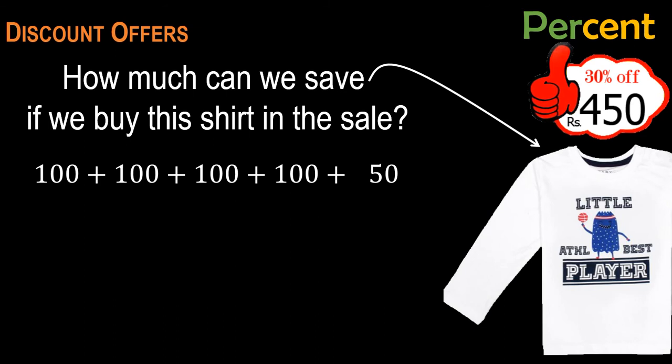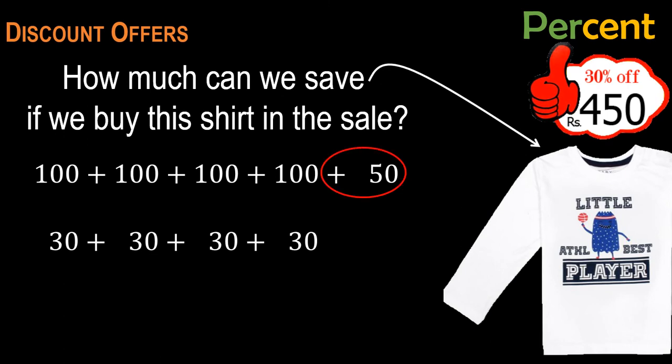Now there is a discount of 30%. 30% means 30 out of every 100 rupees. So we have got 30 rupees from each of the 100 rupees like this, and we are left with this 50. We cannot get 30 out of it because it is not a complete 100. It is half of 100, so definitely we will get half the discount, which means we will get 15 from this. Just to make you understand what percentage is, I am doing it this way. So I have got 30 rupees from each 100 and 15 rupees because of 50, which is half of 100.